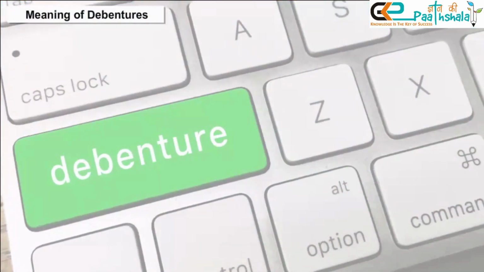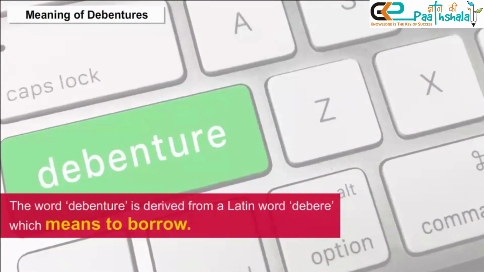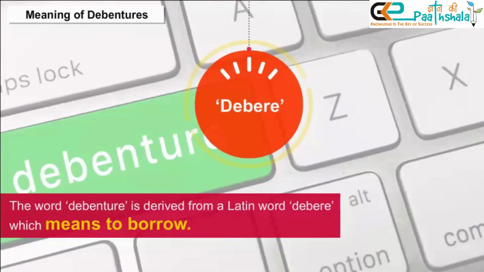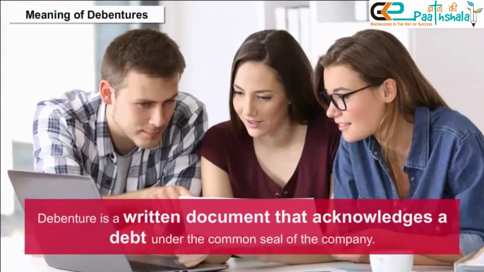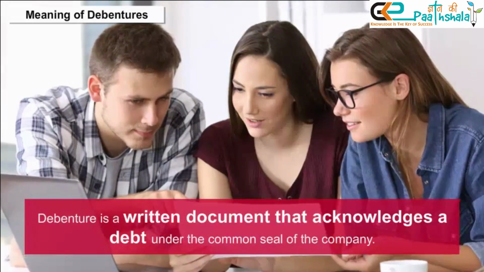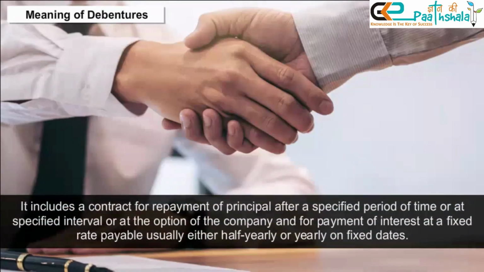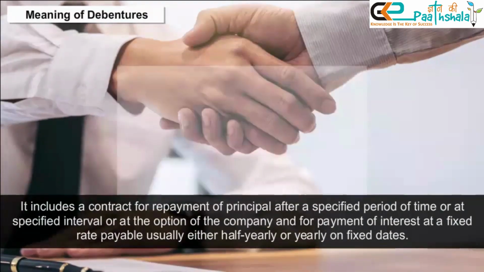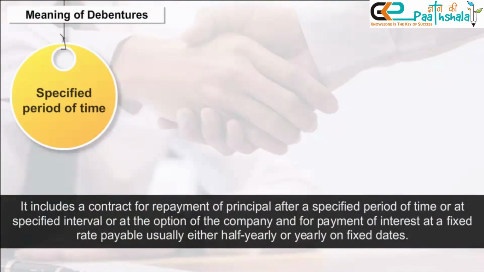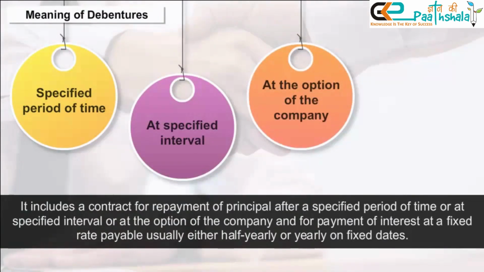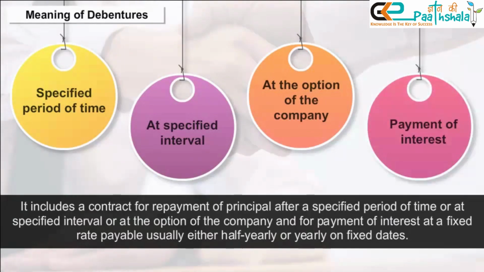Meaning of debentures. The word debenture is derived from a Latin word debere, which means to borrow. A debenture is a written document that acknowledges a debt under the common seal of the company. It includes a contract for repayment of principal after a specified period of time, or at specified intervals, or at the option of the company, and for payment of interest at a fixed rate payable usually either half-yearly or yearly